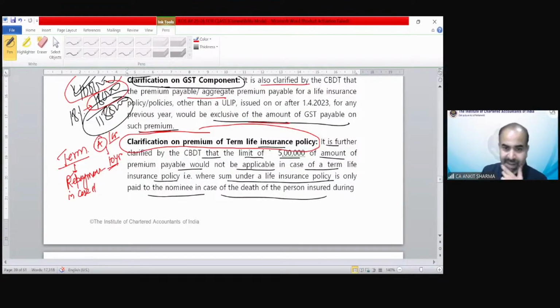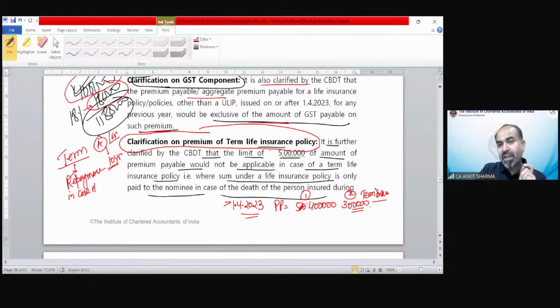Now, one question let me ask you. Suppose on or after 1st April 2023, the premium paid was 5 lakh. So not 5 lakh, it's 4 lakh for one policy. And this was one policy, and this is policy number 2. This is 3 lakh. Clear? Suppose this is a term insurance policy. That means repayment will arise only in case of death. And there is one more normal policy, policy 1, 2 and policy number 3. We are paying the premium for these policies.